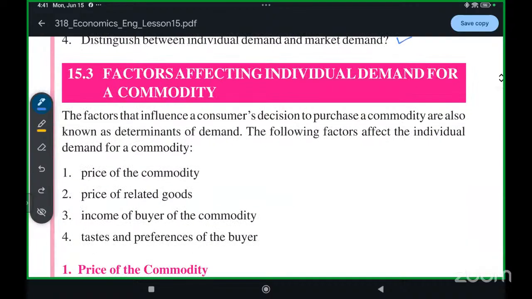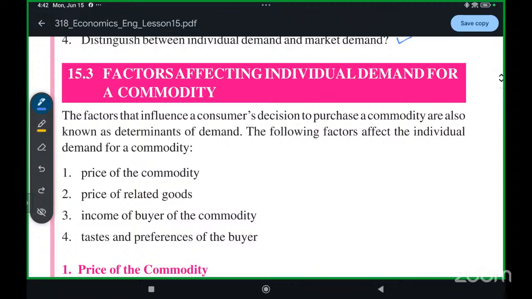Okay, now, good one. We will talk about factors affecting individual demand for a commodity. We just saw what an individual demand is. It is the quantity of a commodity that a person is willing to buy at a given price at a given period of time.